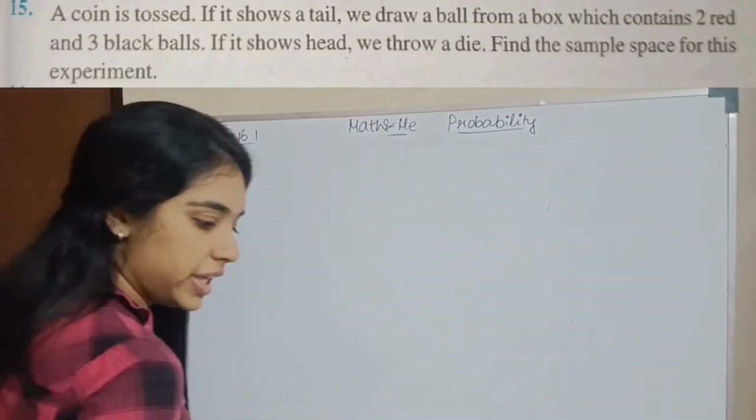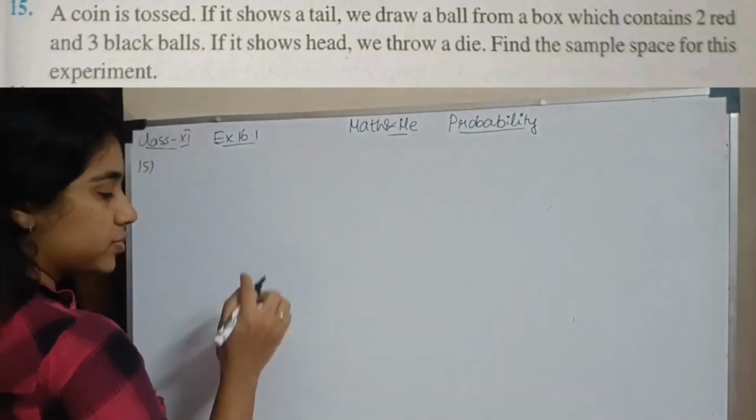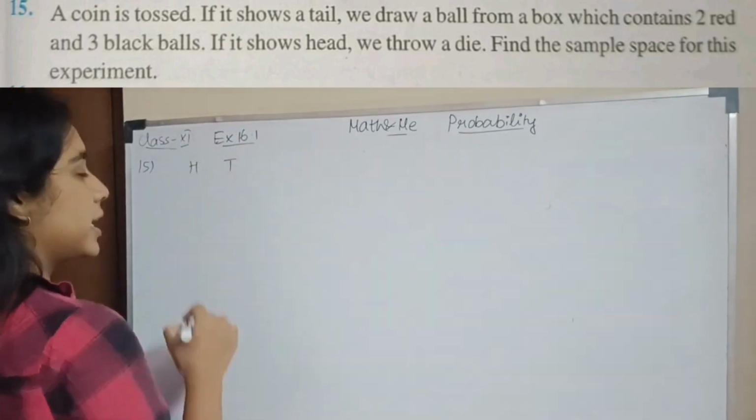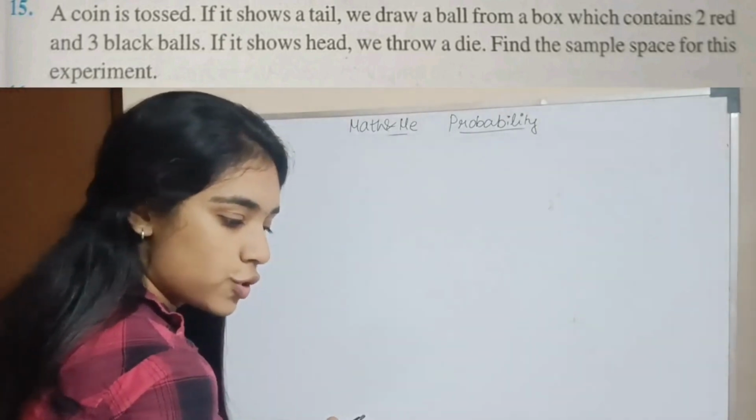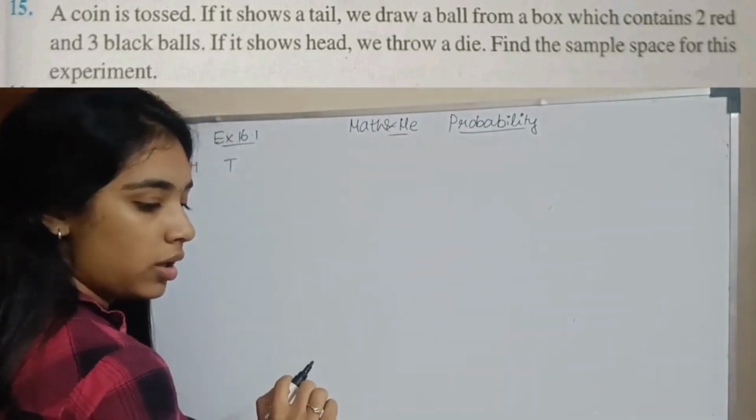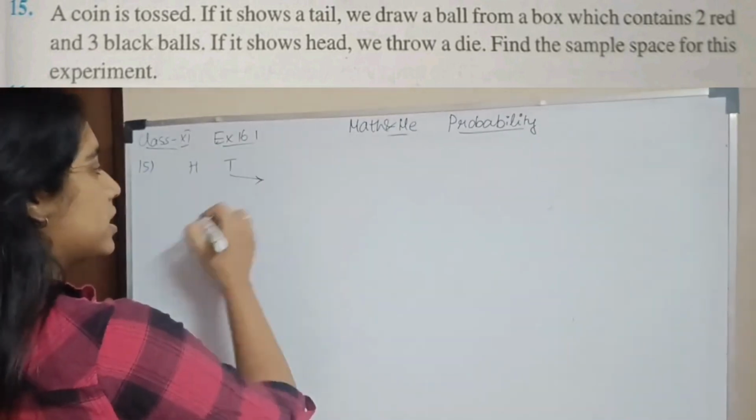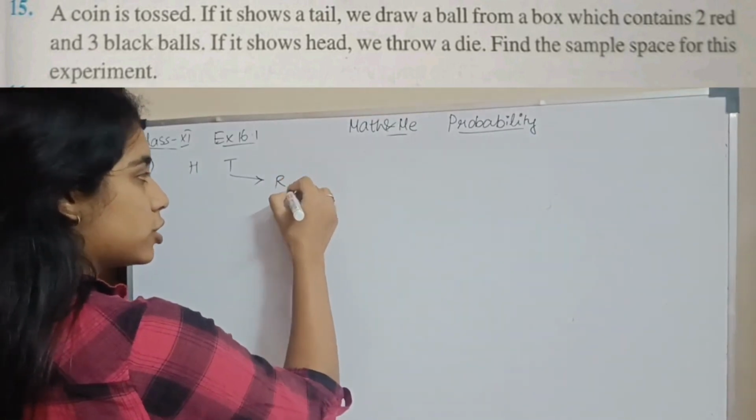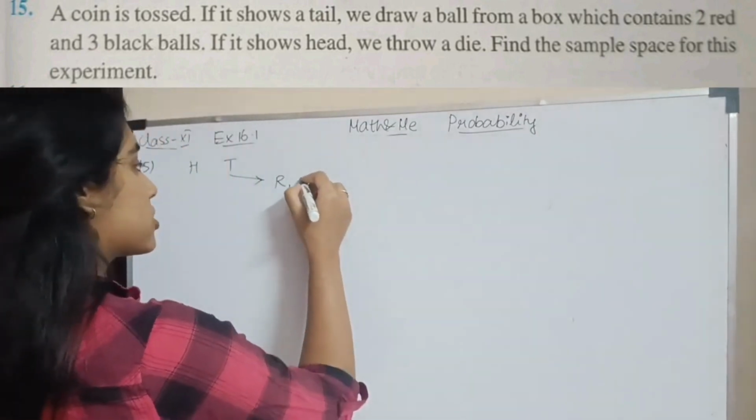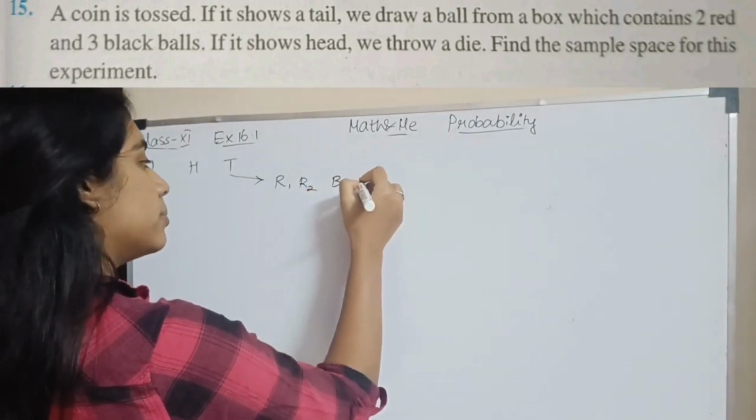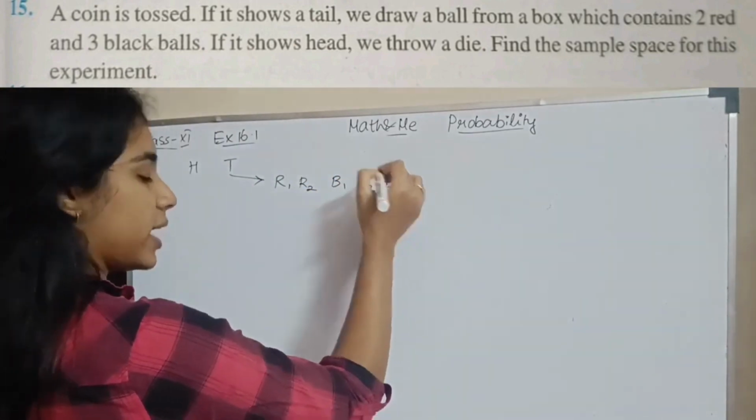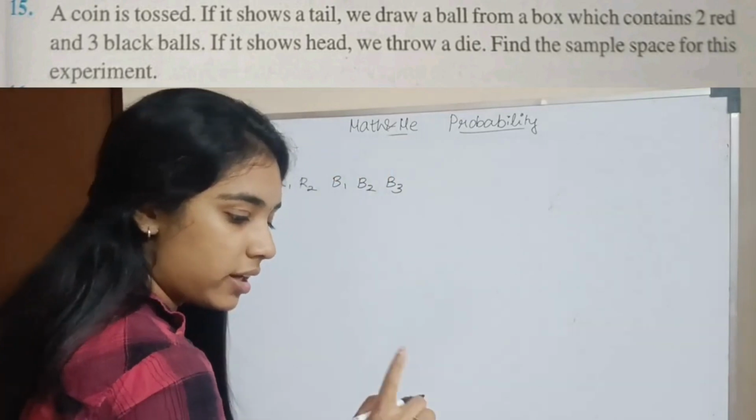Question number 15. A coin is tossed. Okay? So what are the options? Head, tail. If it shows a tail, we draw a ball from a box which contains 2 red and 3 black. So if a tail comes, we draw a ball from 2 red and 3 black: red 1, red 2, B1, B2, B3. If it shows head, we throw a die.